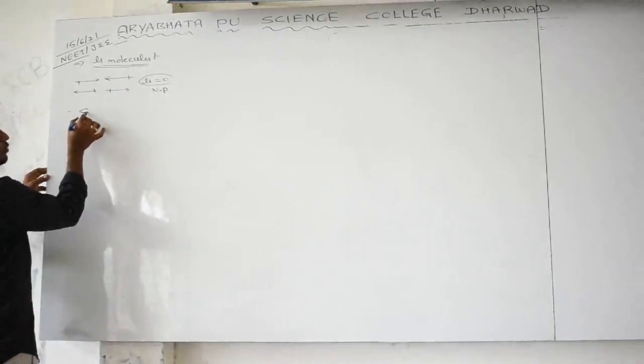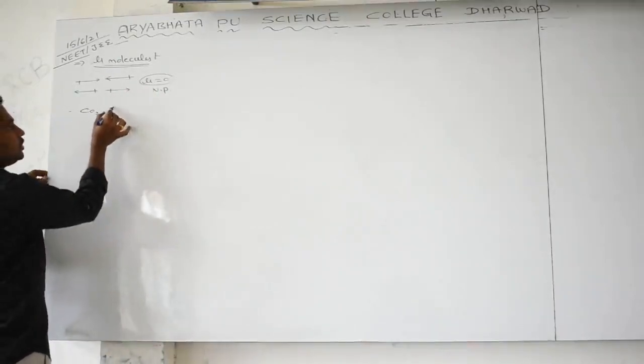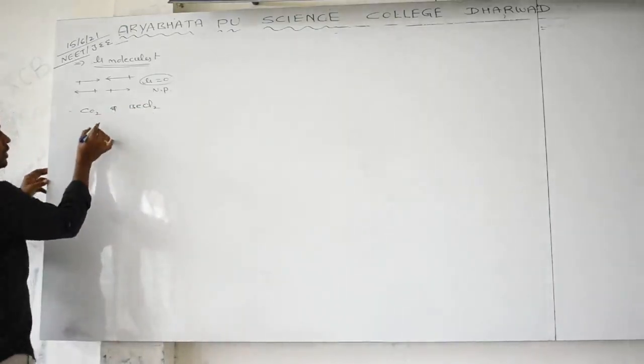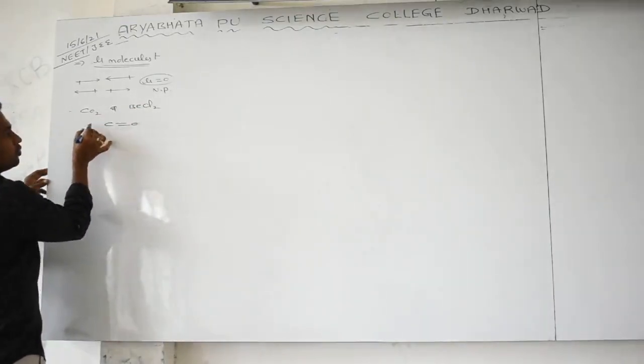Can I give you one example for this? Linear molecules. CO2 and BeCl2 are non-polar molecules. How? Because in CO2, C is double bonded to O and double bonded to O.